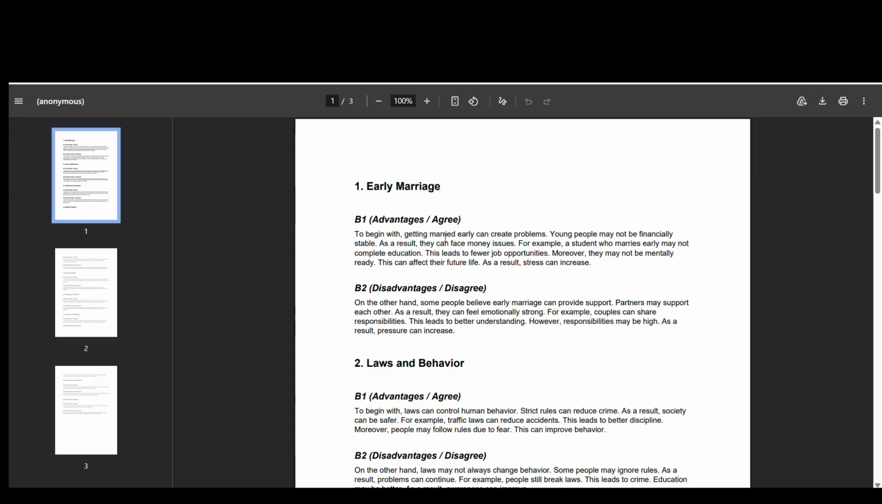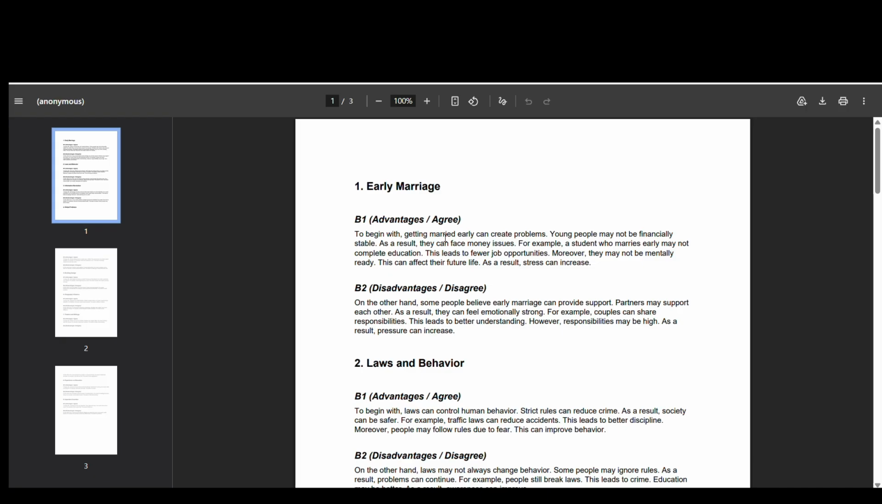So, to begin with, getting married early can create problems. For example, young people may not be financially stable. Obviously you are not that mature if you get married early, so you are not financially stable as well. If you get married, for example, at early 16 or early 18, obviously you can't do anything, right? So as a result they can face money issues.